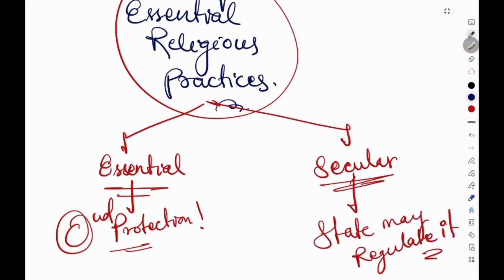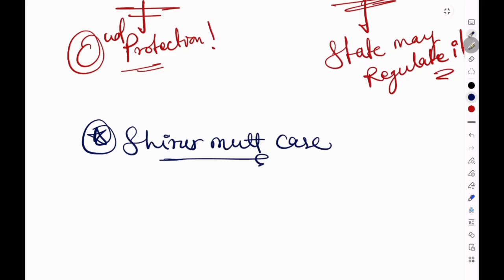There was one important case here, that is the Shirur Mutt case. It was in 1954. In this case, the Supreme Court held that religion includes belief as well as practices. The religious denominations have autonomy in religious matters. The state cannot interfere in essential religious affairs. However, secular administration can be regulated. So this judgment becomes what? The foundation of Article 26 jurisprudence.